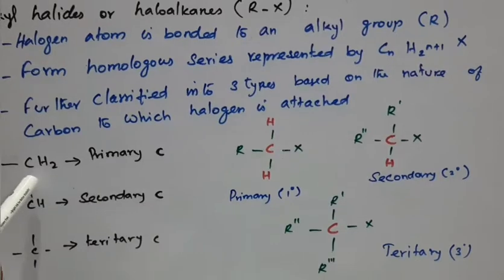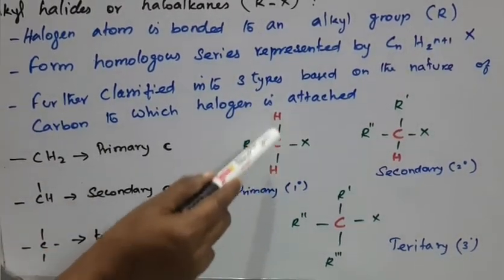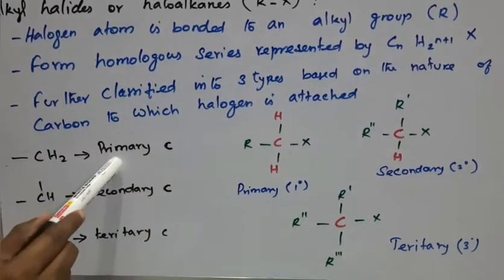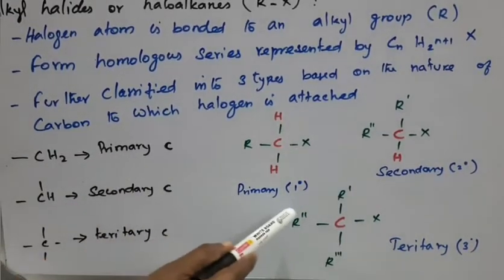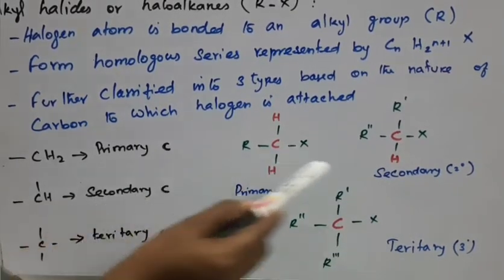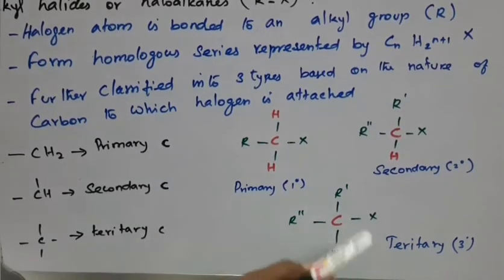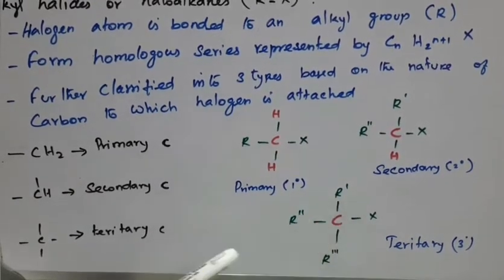Suppose the halogen atom is attached to a CH2 carbon containing two hydrogens; that is a primary halide. If the halogen is attached to a CH group with a single hydrogen, that is a secondary halide. If there is no hydrogen, that is a tertiary halide.